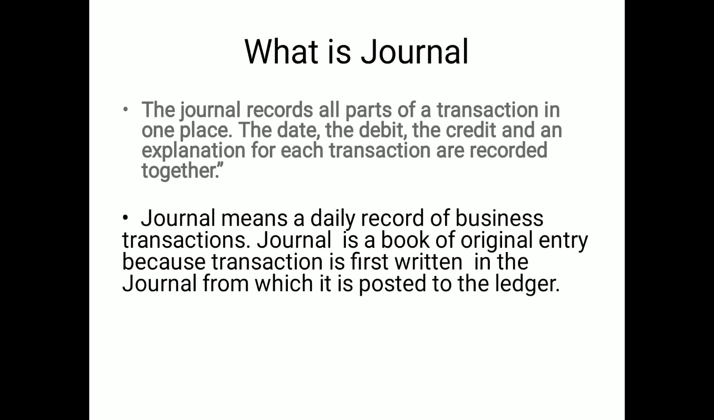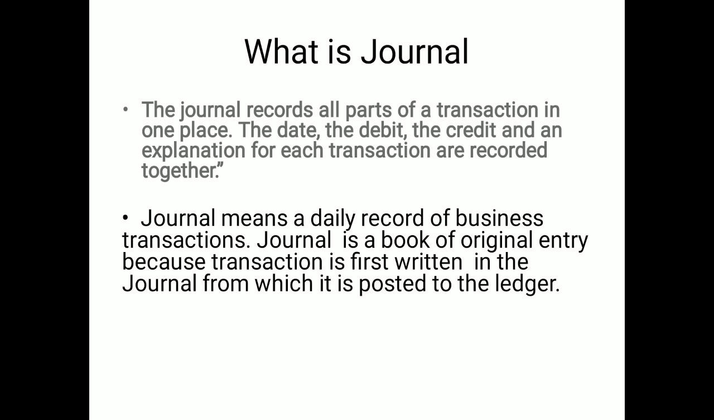Journal means daily record of the business transactions, and the journal is a book. It is a book of the original entry. When I am talking about the original entry, it means the entry is done for the first time in the journal. So this is also called original entry. The journal also provides the base to post the items into the next part of the process, called ledger.